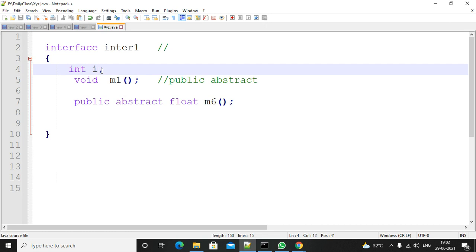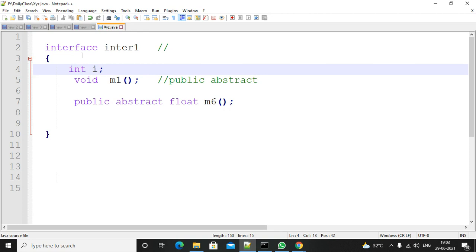In the morning we covered that if it is a final instance variable, we must assign the value. If it is a final static variable, you must assign the value. If it is a final local variable, before using it, you must assign the value. That means there is a final condition, and in that case, you must assign the value.